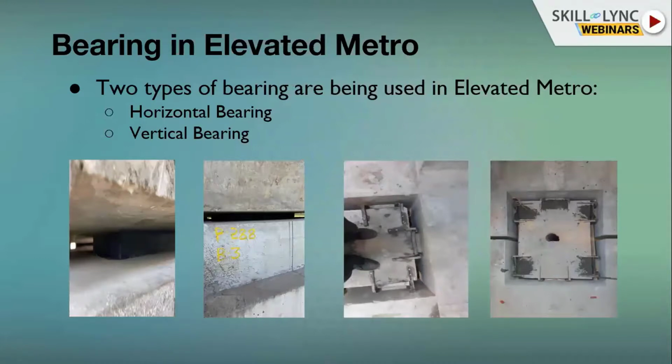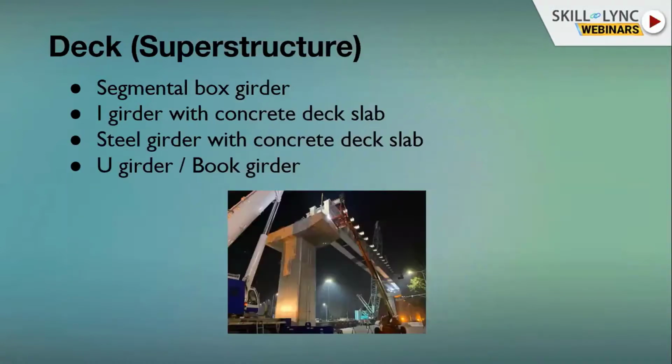The first and second photos show a kind of elastomeric horizontal bearing. Photos 3 and 4 show a kind of vertical bearing. Basically, vertical bearings are used in seismic arrestors, and they can relieve the relative movements coming from your superstructure.